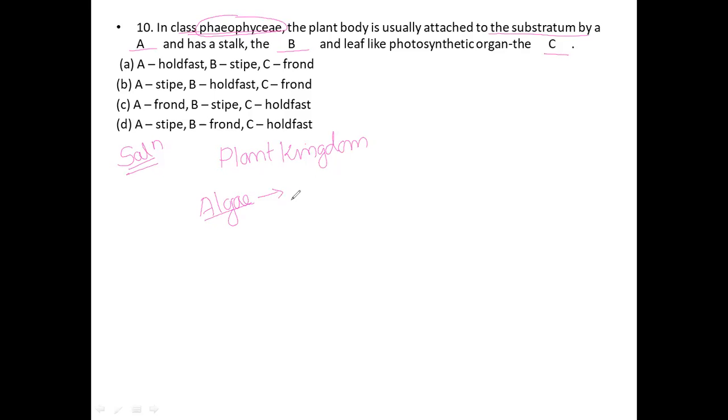They have the capacity to produce their own food. There are different types of algae, with different classes: Chlorophyceae, Rhodophyceae, and Phaeophyceae. Among those classes, the Phaeophycean members.